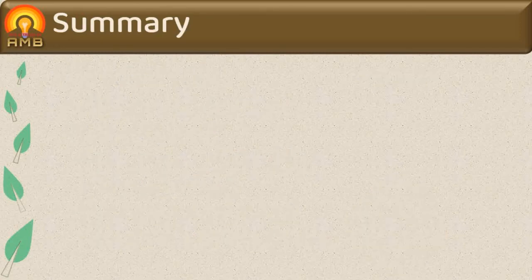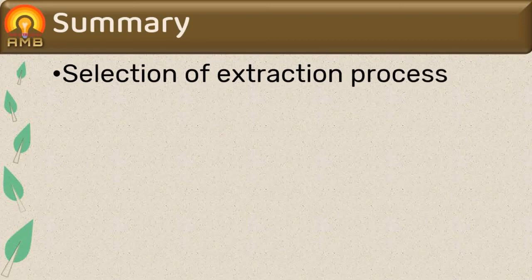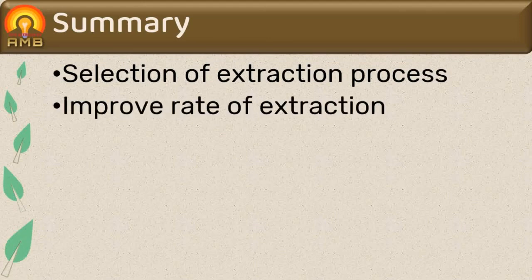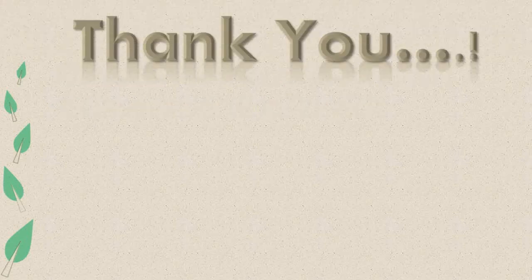Now it's time to summarize today's session. We had discussed that for selection of extraction processes, we have to consider factors like nature or character of crude drug, stability of drug, therapeutic value of drug, cost of the drug, concentration of final product, and solvent or menstruum used. Then we had discussed that rate of extraction can be enhanced by modifying some factors like size reduction, temperature, agitation, and imbibition.